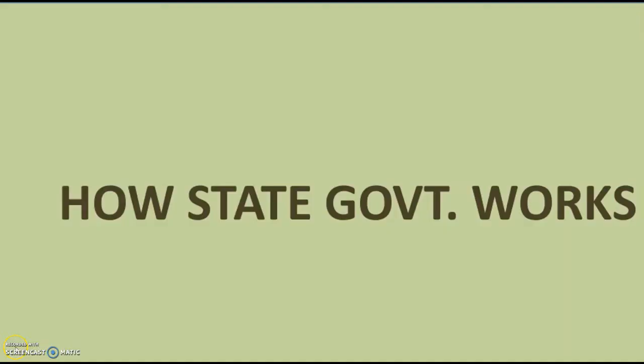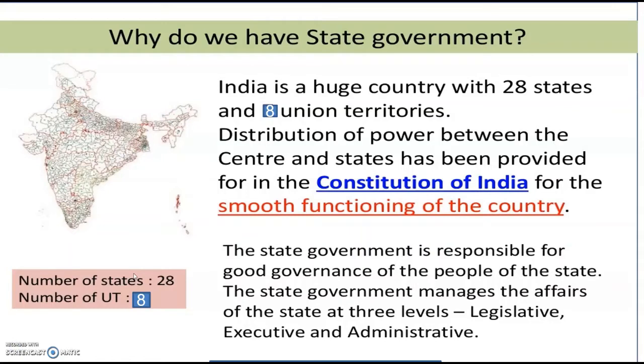So children, today we will focus on the topic MLA. Who is an MLA? Children, what is our chapter's name? How the State Government Works. Why do we have state government? India is a huge country with 28 states and 8 union territories. Distribution of power between the center and the states has been provided for in the Constitution of India for the smooth functioning of the country.